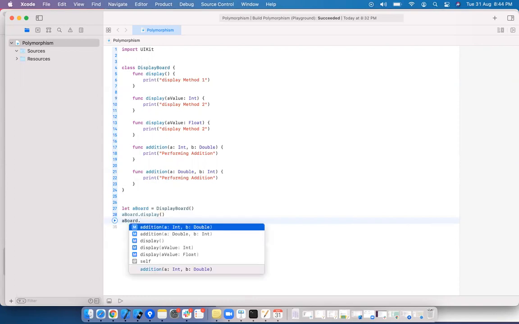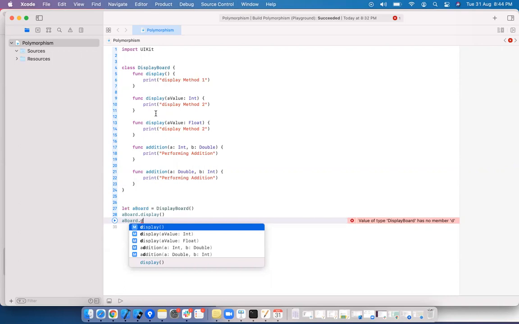If you observe clearly, what is the method name here? a of type int, b of type double. If you see, display method is one thing, display a value of type integer is one thing, display a value of float is another thing. If you see, the method names are not the same actually. For reading it is display only, but actually the method names are not the same.